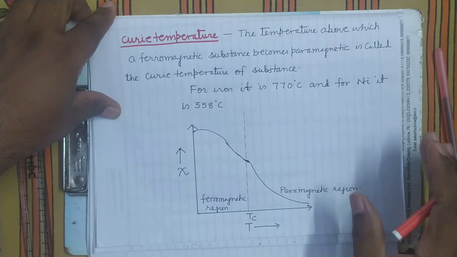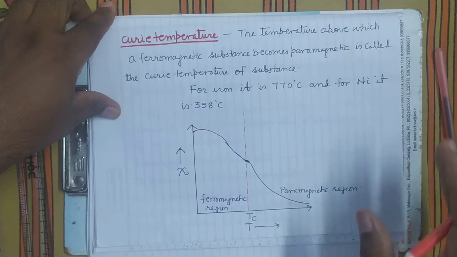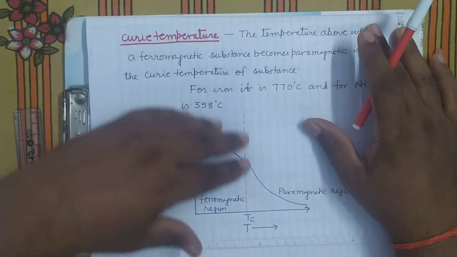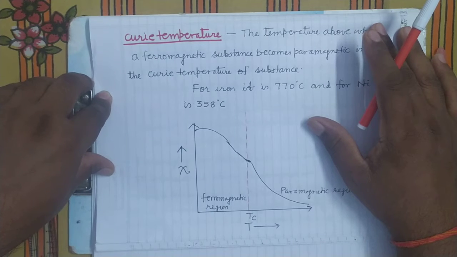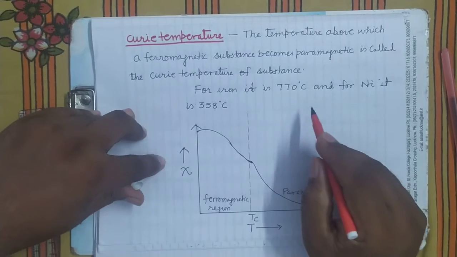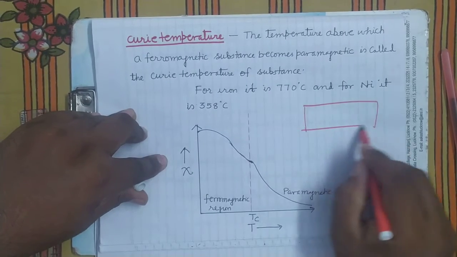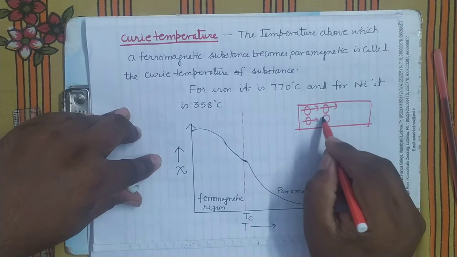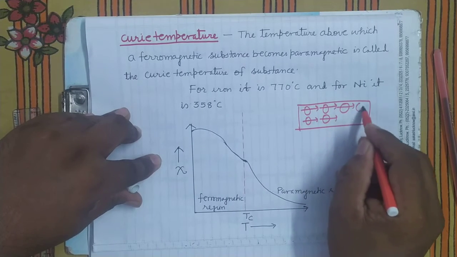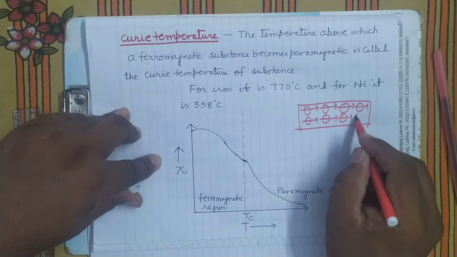I am not going into that detail, because domain theory is not in your course. What will happen? Atomic dipoles will be disoriented. In the ferromagnetic material, all the atomic dipoles are arranged in a definite direction. They form the domains. Is it clear?